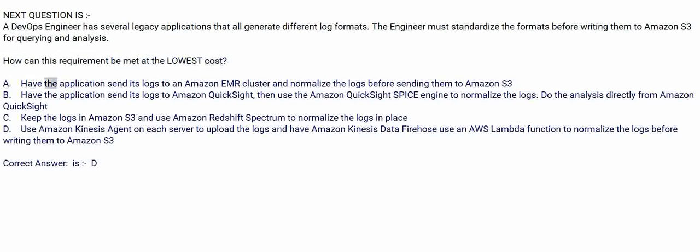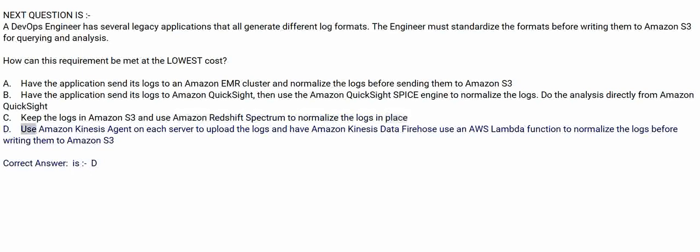A. Have the application send its logs to an Amazon EMR cluster and normalize the logs before sending them to Amazon S3. B. Have the application send its logs to Amazon QuickSight, then use the Amazon QuickSight Spice engine to normalize the logs. Do the analysis directly from Amazon QuickSight. C. Keep the logs in Amazon S3 and use Amazon Redshift Spectrum to normalize the logs in place.